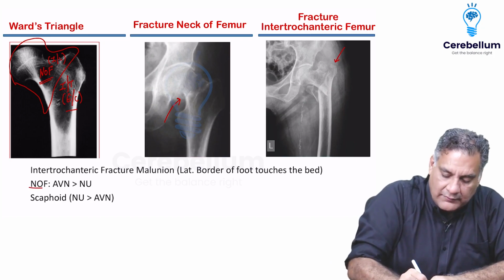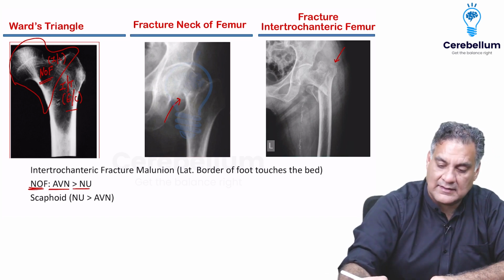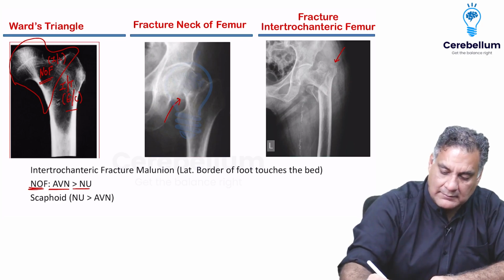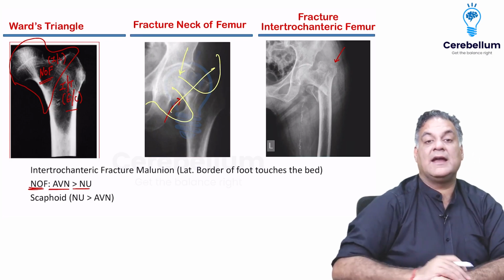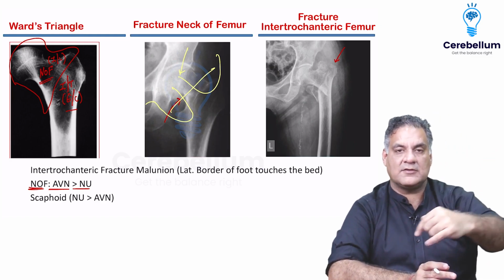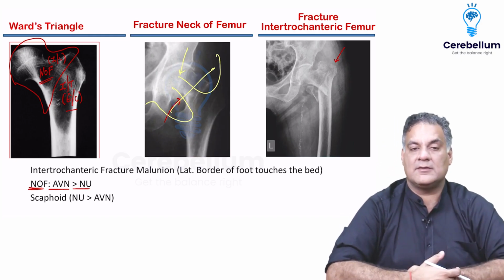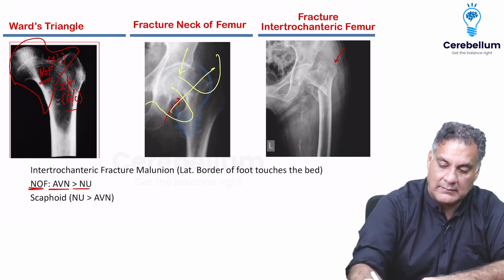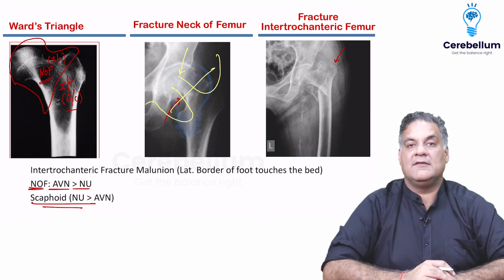Remember, neck of femur fractures are known for avascular necrosis more than non-union, just like our scaphoid. The blood supply comes like this, so that gets damaged and avascular necrosis of the head occurs. It is a retrograde blood supply. Similarly, in scaphoid it's distal to proximal, so the proximal pole undergoes AVN. Here, the head is proximal and undergoes avascular necrosis. Whereas in scaphoid, remember, my friends, we told you that non-union is more common than avascular necrosis.